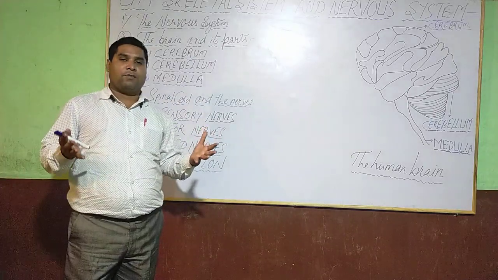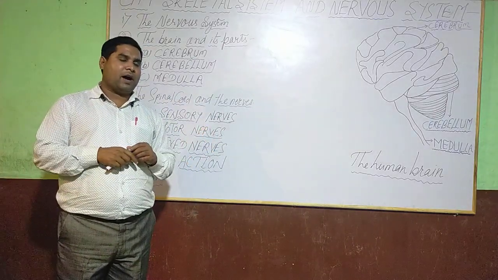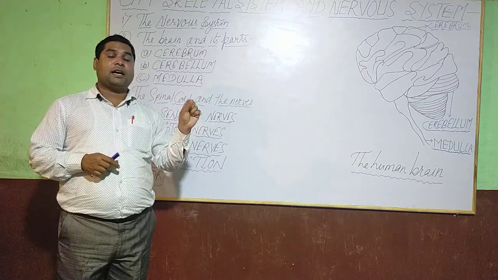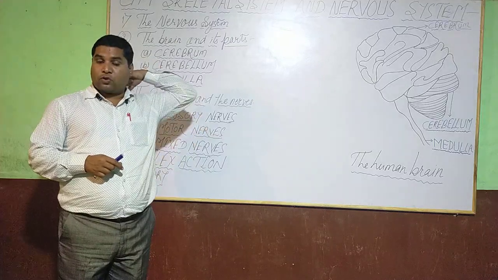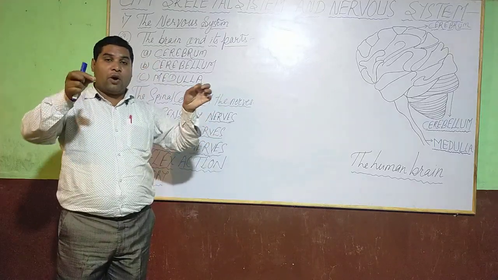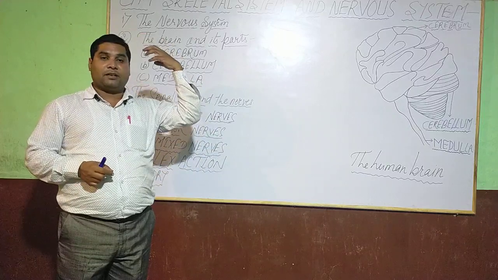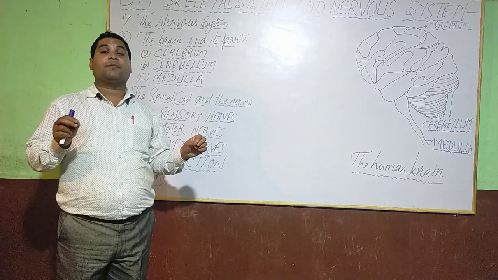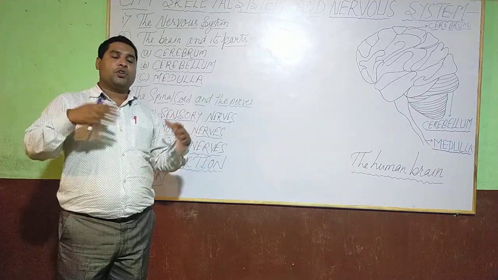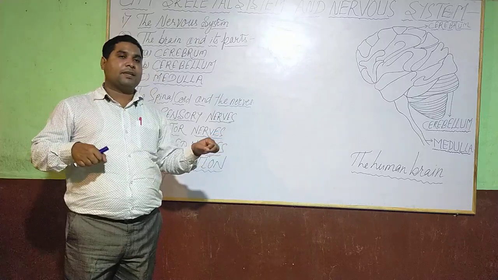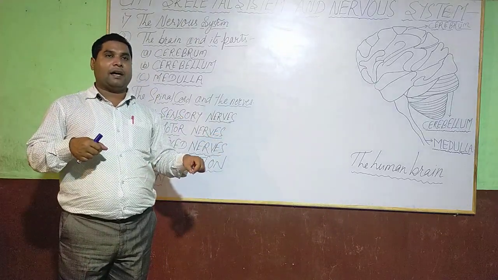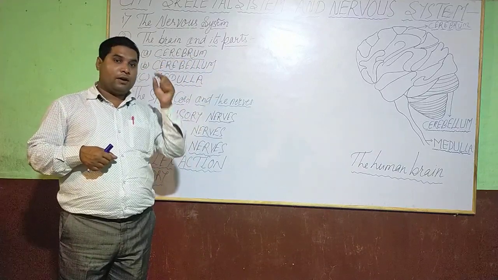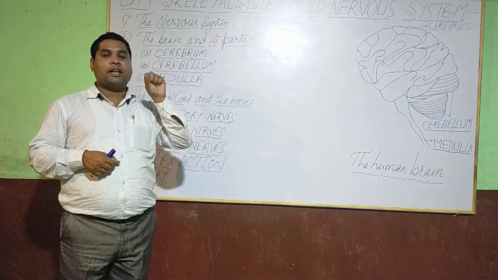What do you mean by reflex action? Reflex action can be defined as an automatic action which is controlled by the spinal cord without the instruction of the brain. Such a type of action is known as reflex action. For example, you may have noticed many times, suppose you are riding a bicycle and suddenly a fly is about to enter your eyes. Soon your eyes will close.